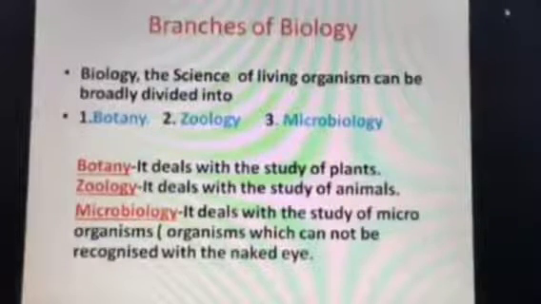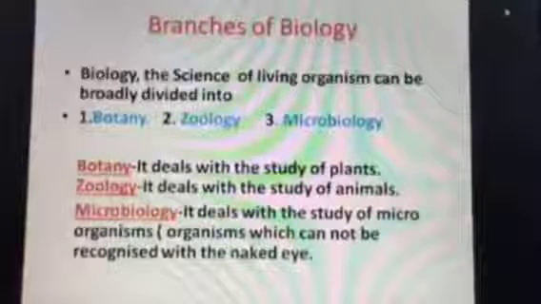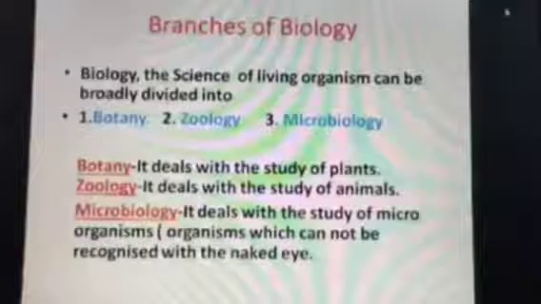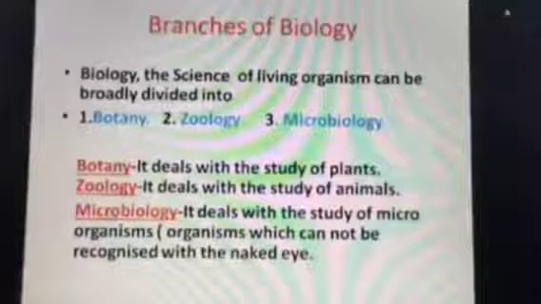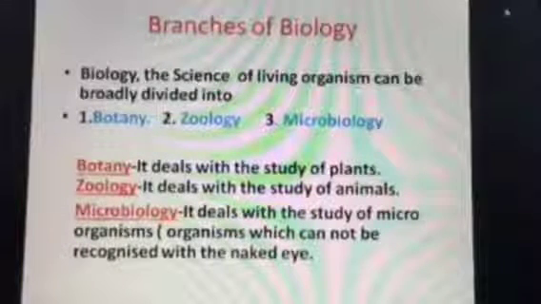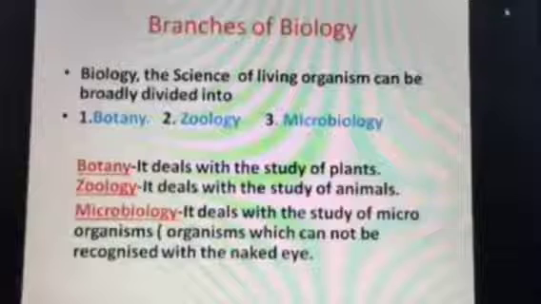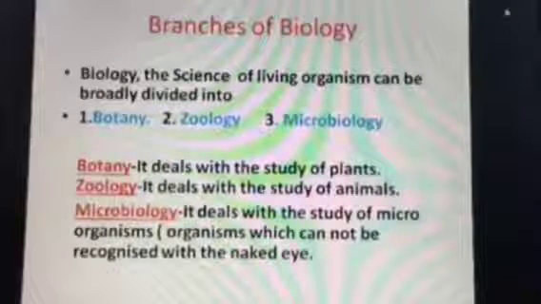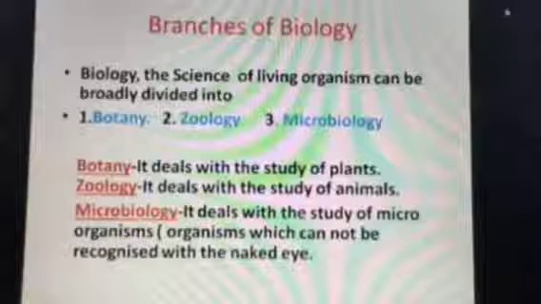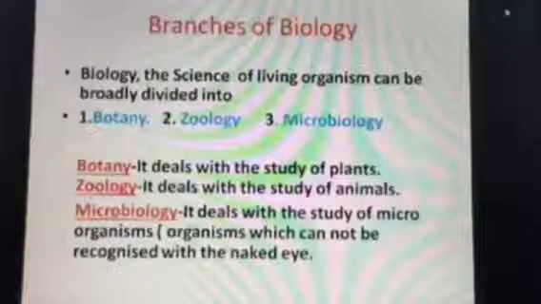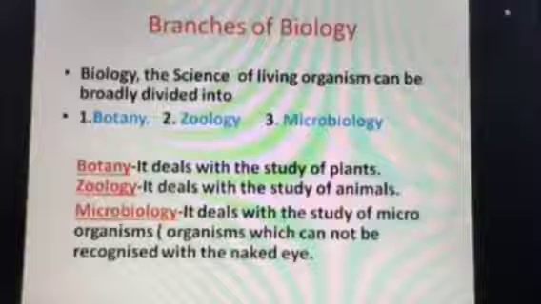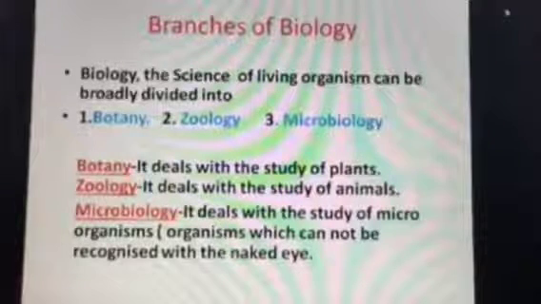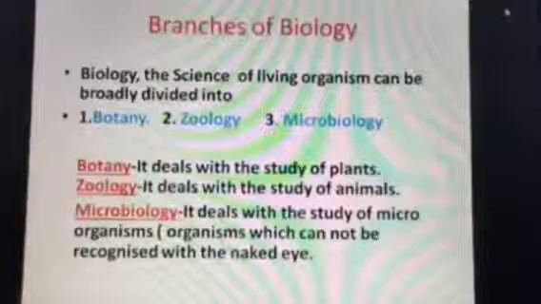So plants, as you know, have leaves and cannot move from one place to another, and they can prepare their own food as they have chlorophyll. But animals are those living organisms which can move from one place to another, cannot prepare their own food, and solely depend on plants for their survival.